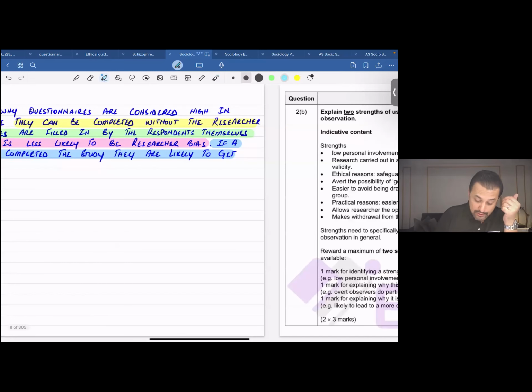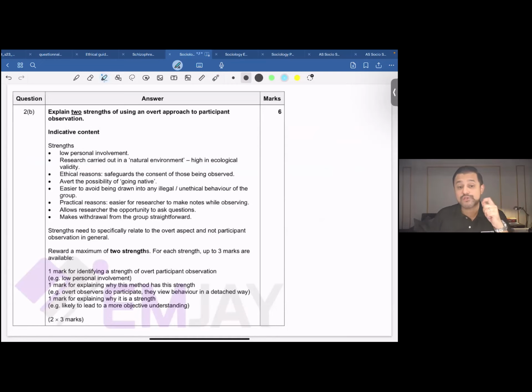Moving on really quick to the next question. Question number 2B over here. Now, question number 2B reads, explain 2 strengths of using an overt approach to participant observation. Now, number 1, do not get confused. Many students, when they're in a hurry, end up confusing participant observation with non-participant observation, or a covert approach with an overt approach.